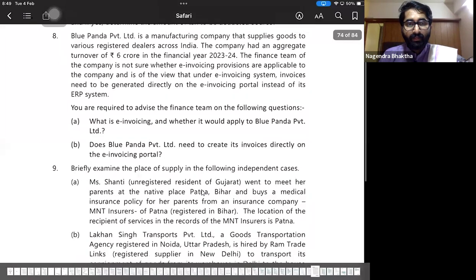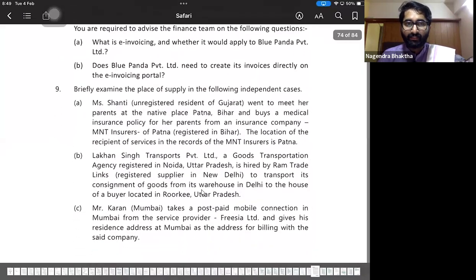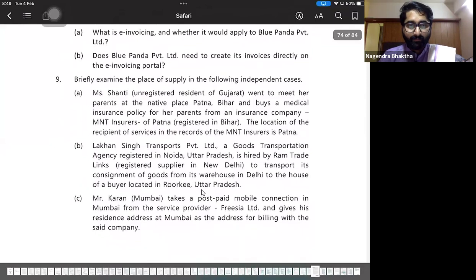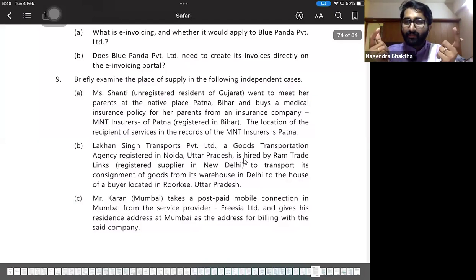Next one, question number 9. Briefly explain the place of supply in the following independent cases. Examine the place of supply. First one, Shanti, unregistered resident of Gujarat, went to meet her parents at native place Patna, Bihar, and buys a medical insurance policy for the parents from an insurance company, M&T Insurers of Patna, registered in Bihar. The location of the recipient of the service is recorded in M&T. Very simple, as per section number 12. So as per section number 12, we are discussing this here.